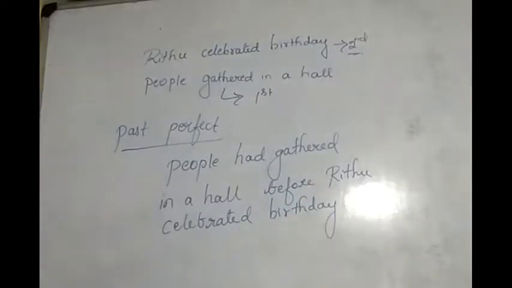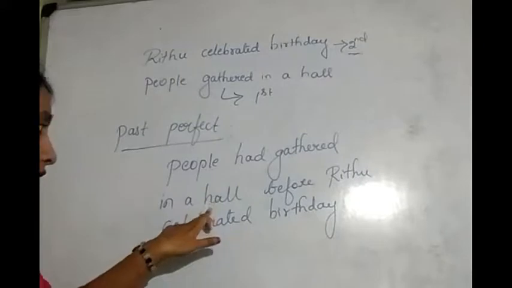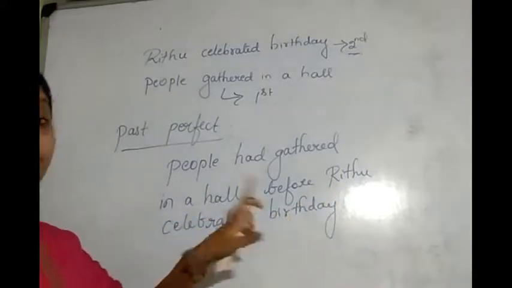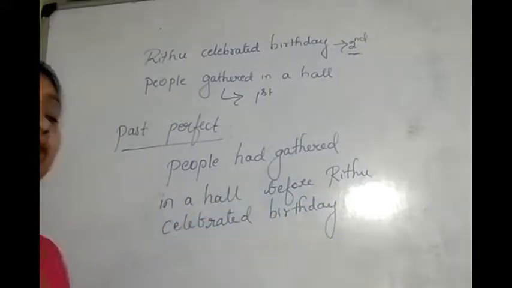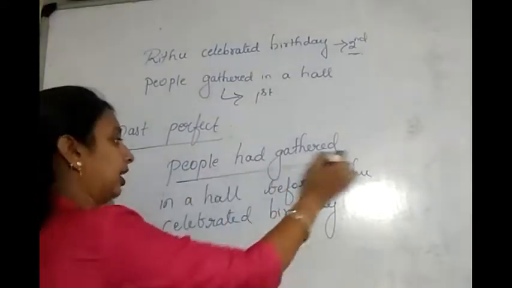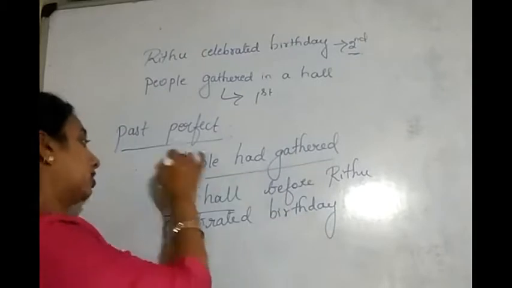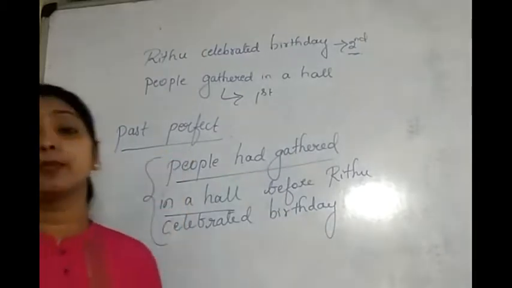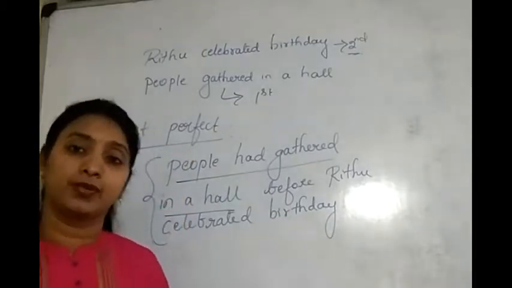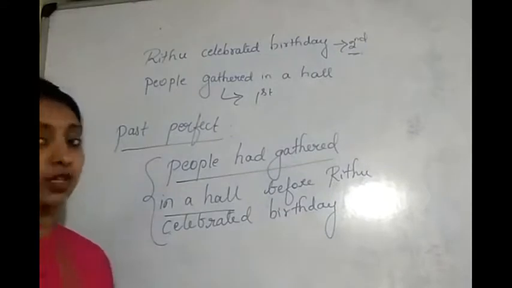See now, people had gathered in a hall before Ritu celebrated birthday. So, this sentence happened before Ritu celebrated birthday. So, this is where we use the past perfect sentence. Did you understand this? Shall we take one more example?